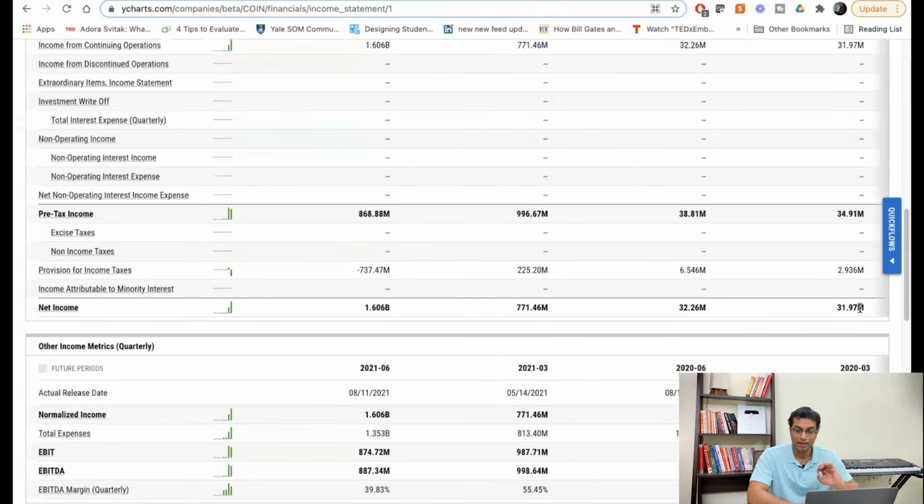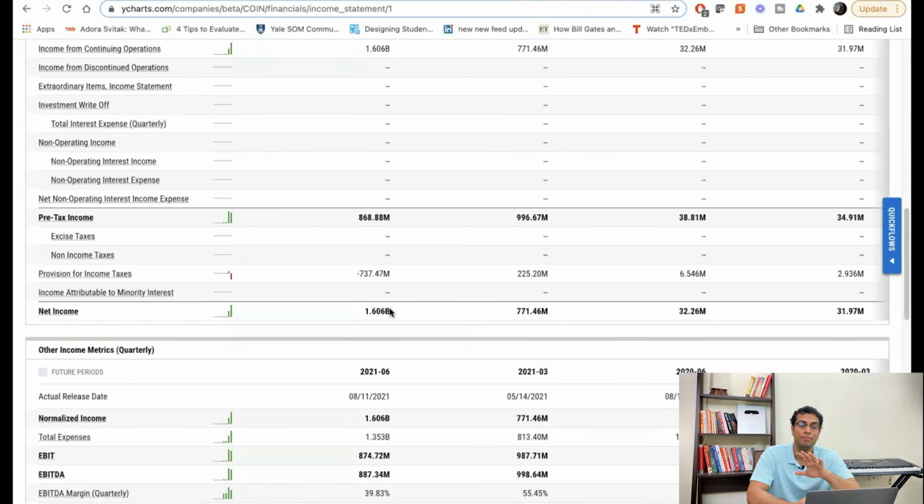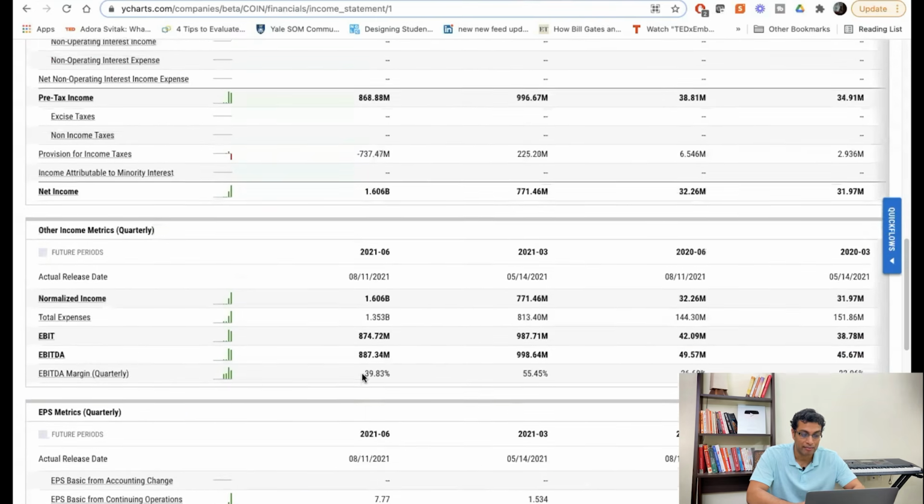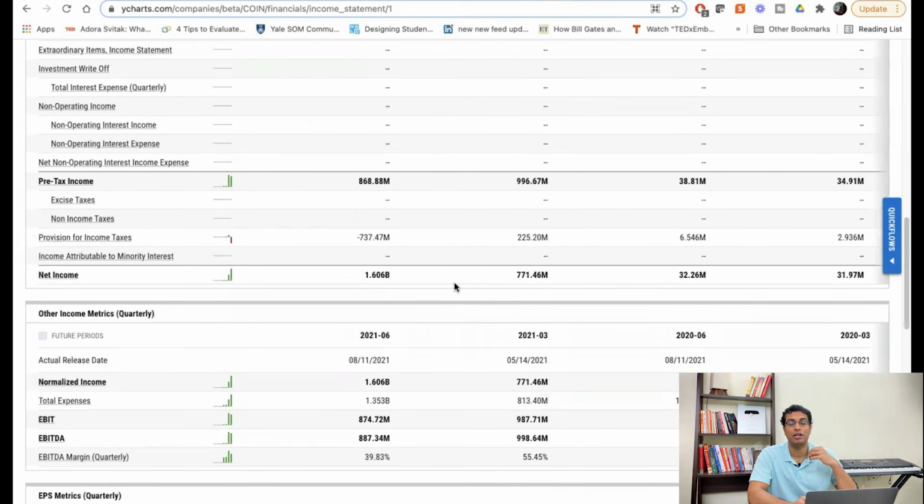Now, let me take you to the final number, which shows the overall net income. So now you can see that the overall net income has bounced from 31 or 32 million to over 1.6 billion. Now this is a huge jump in net profits, and that is not getting reflected in the stock price as of now. Now this is a good stock to buy according to me. Now why am I saying it?